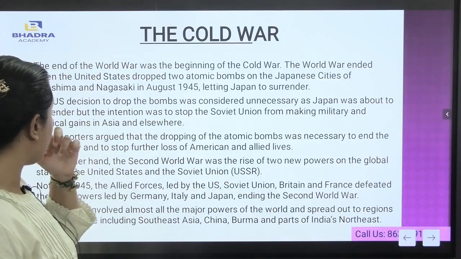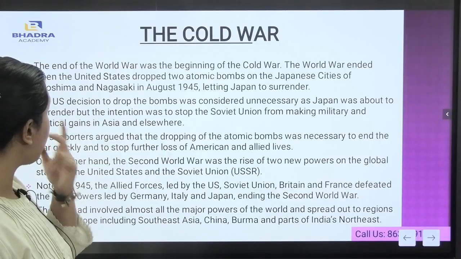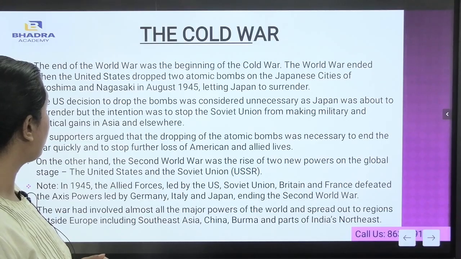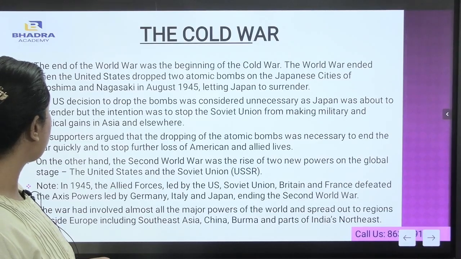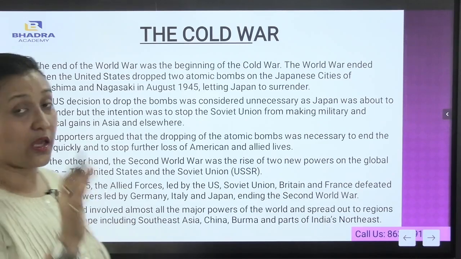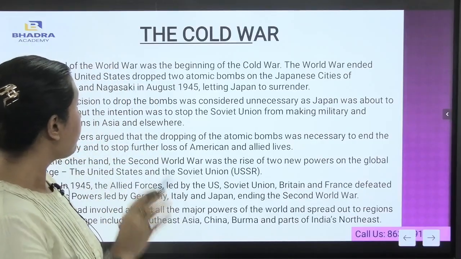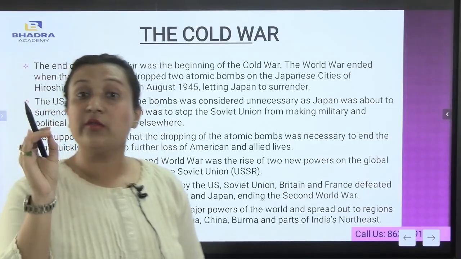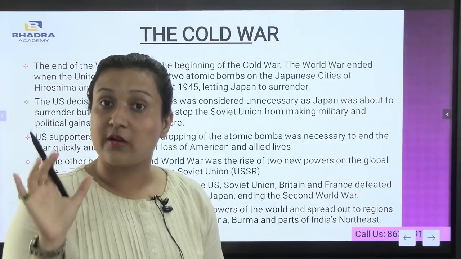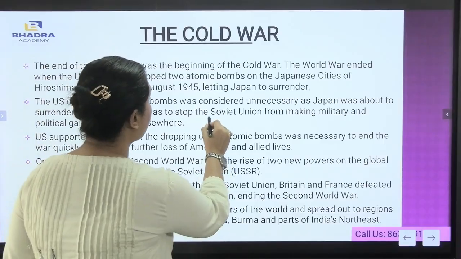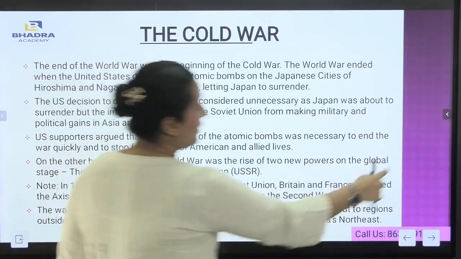The US decision to drop the bombs was considered unnecessary as Japan was about to surrender, but the intention was to stop the Soviet Union from making military and political gains in Asia. You see, why did it actually happen? Just to stop the Soviet Union. During that time, the USSR, Russia, was the most powerful country.